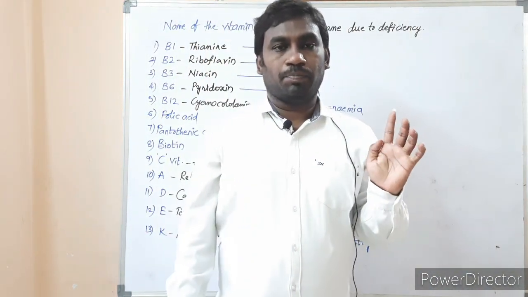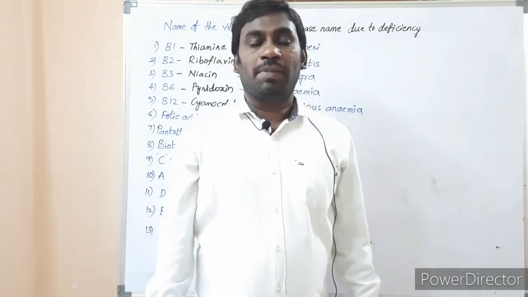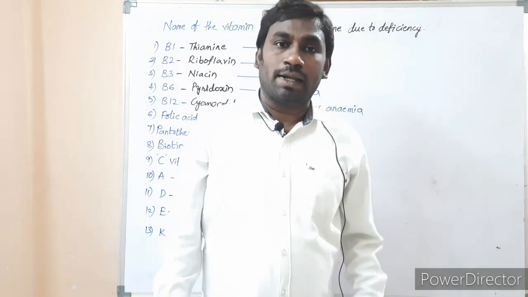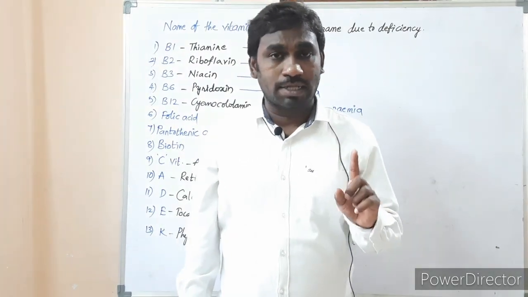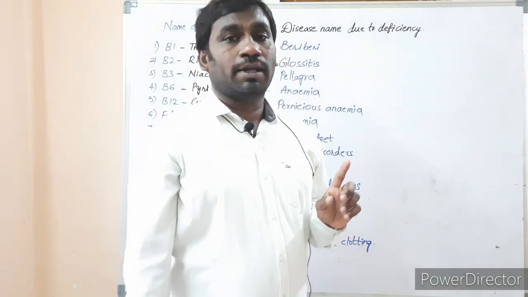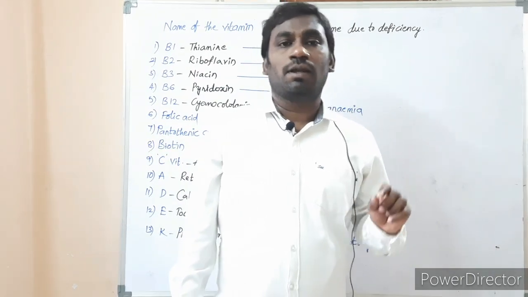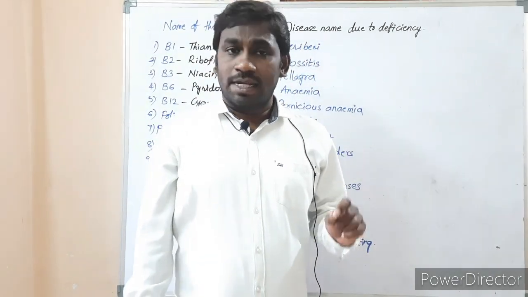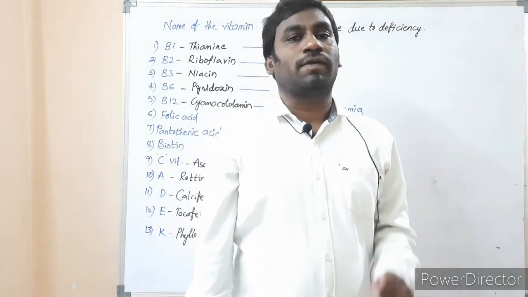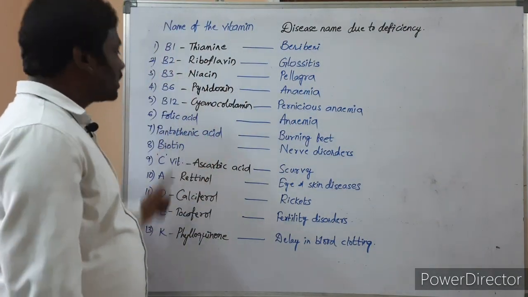B1 is thiamine, B2 is riboflavin, B3 niacin, B6 pyridoxine, B12 cyanocobalamin. Next two acids, one is folic acid and another one is pantothenic acid. Next biotin. Next C vitamin. C vitamin's scientific name is ascorbic acid. A vitamin retinol, D vitamin calciferol, E vitamin tocopherol, K vitamin phylloquinone. These are the chemical names or scientific names of all these vitamins.